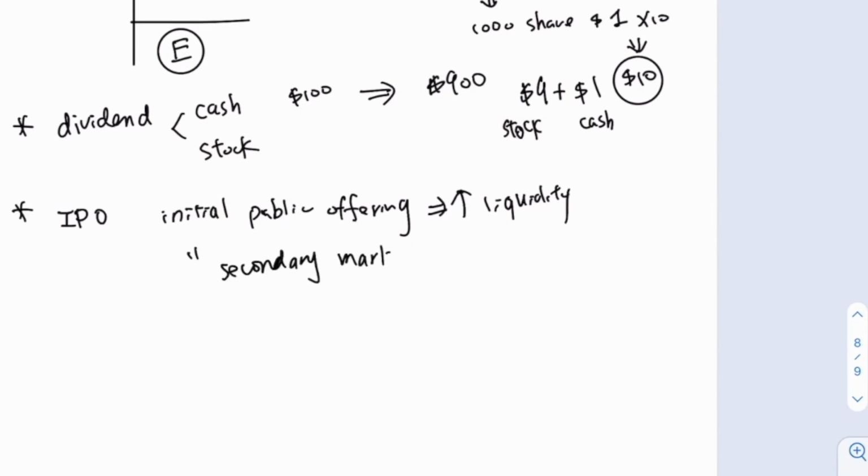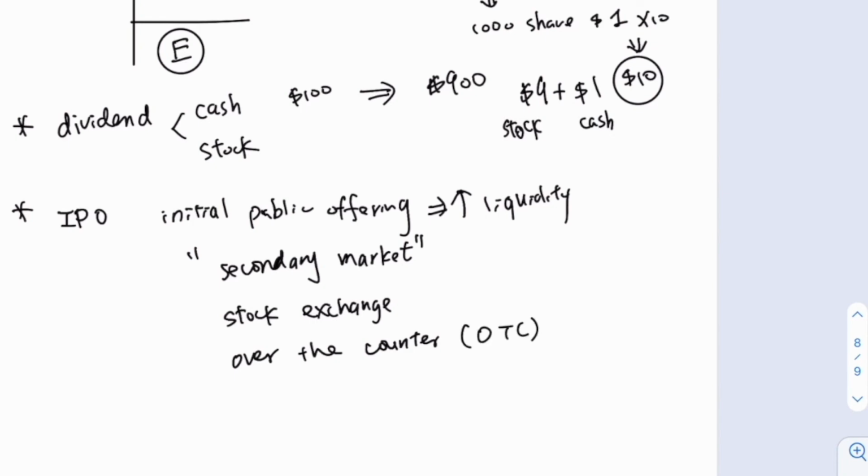Examples of the secondary market can be the stock exchange or the over-the-counter market, which is another form of exchange. The abbreviation for over-the-counter is OTC. In the US, Dow Jones is the stock exchange, but Nasdaq is OTC. And in Taiwan, the stock exchange is the stock exchange, and the OTC will be called the 柜台买卖中心. They have different institutes that handle the stock, and the way they trade may be different. So that is the basic concept I would like to talk about related to stock.